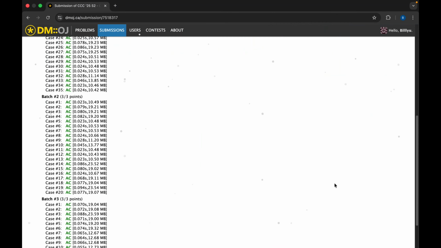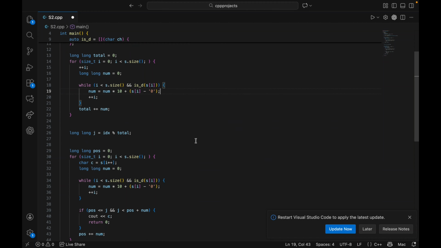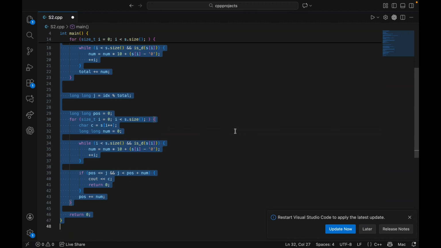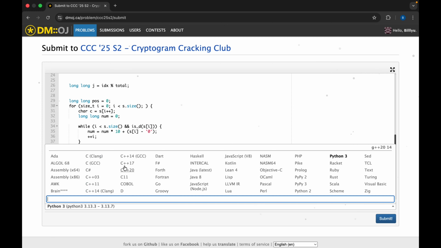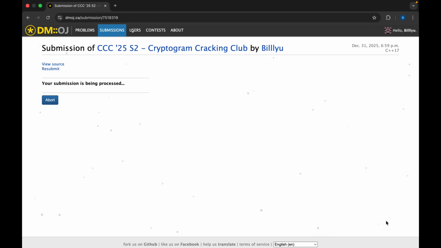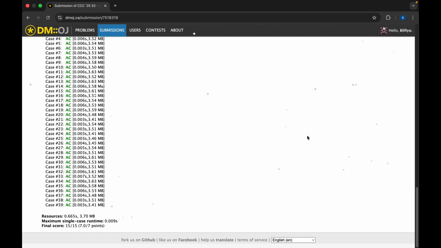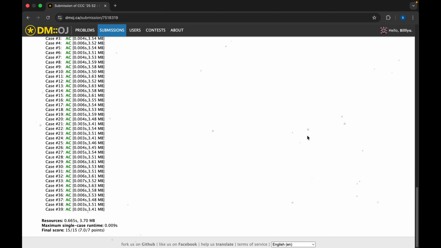As you can see, the code works perfectly. Here is a C++ version of the code. As you can see, the C++ version also works without a problem.